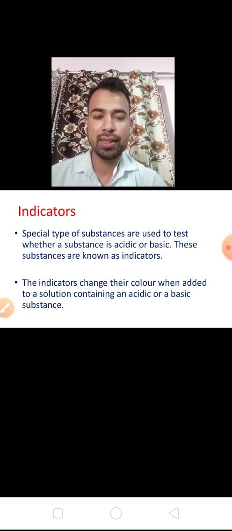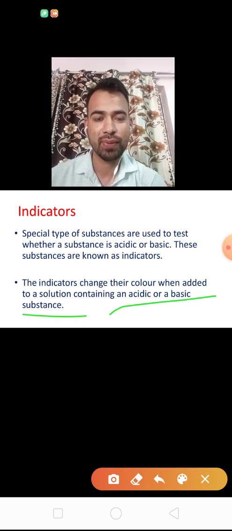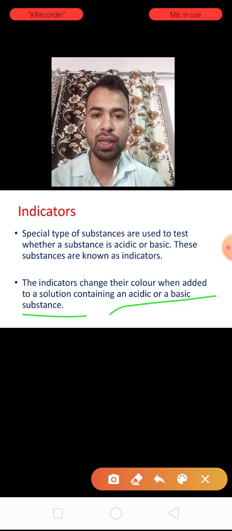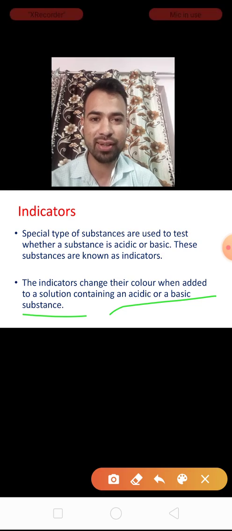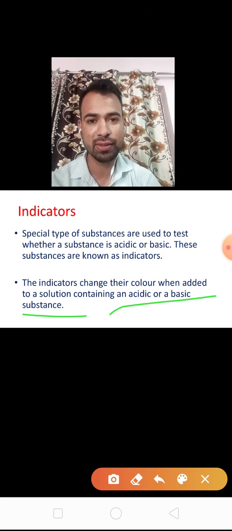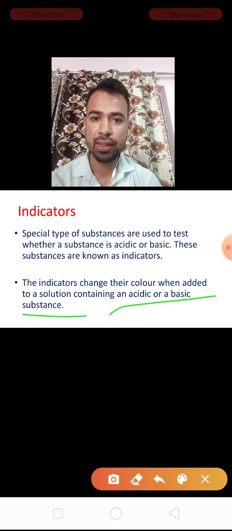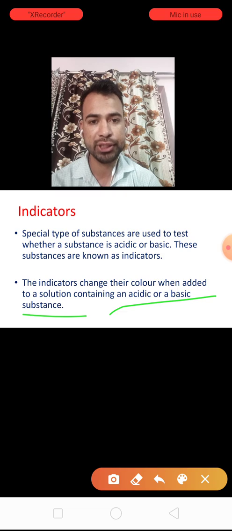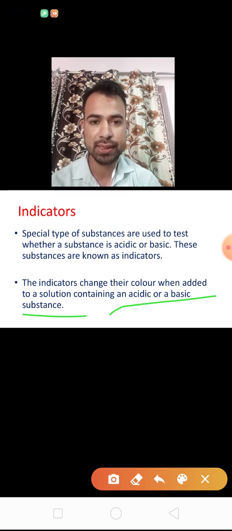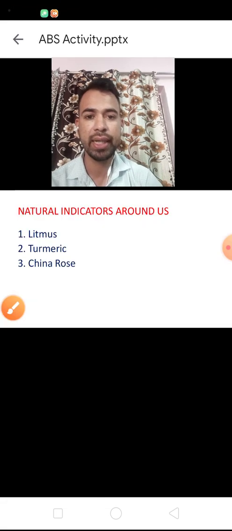These indicators change their color when added to a solution containing acidic or basic substances. Clear about this? Any confusion? Very simple, very easy. Indicators are special substances that recognize or determine the nature of a solution or substance.